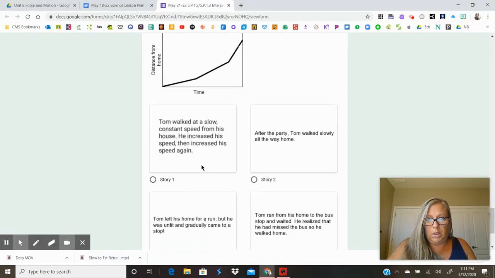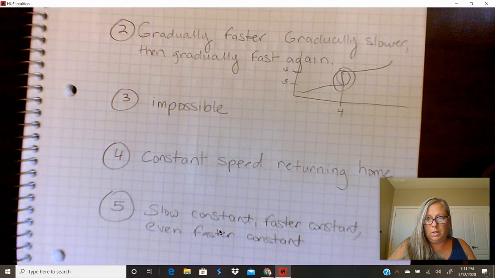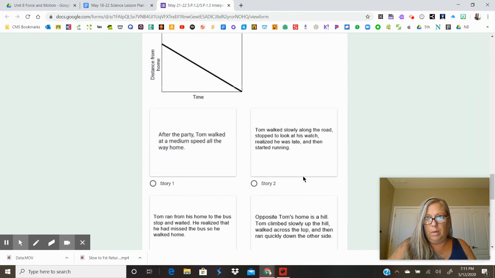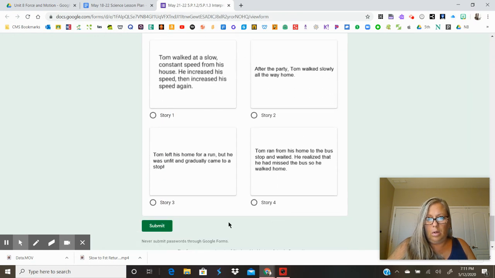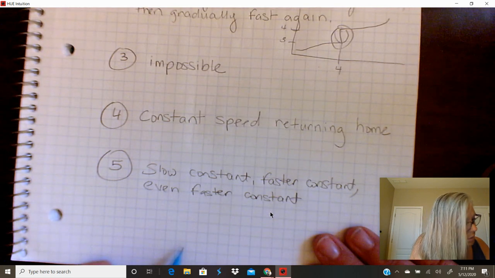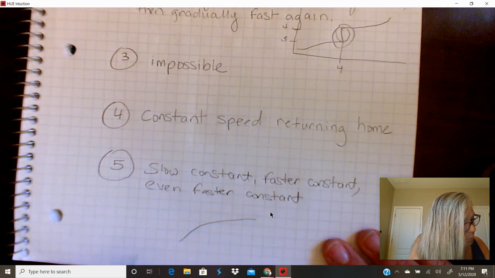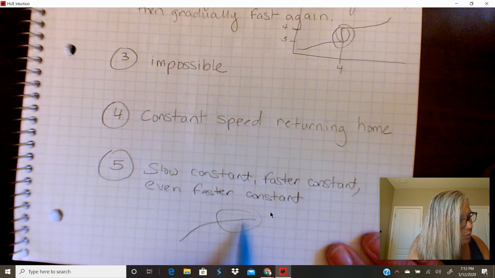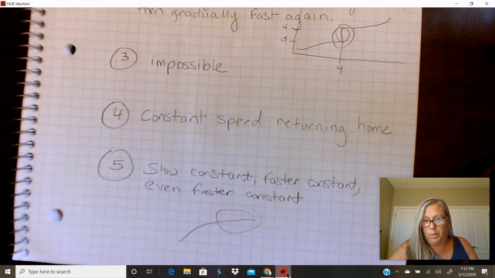Tom walked at a slow constant speed from his house. He increased his speed, then increased his speed again. Look. Slow constant, faster constant, even faster constant. This one says after the party he walked slowly all the way home. That would be that one, right? Tom left his home for a run, but he was unfit and gradually came to a stop. That one would look more like this. Just like that. He ran real hard and then realized that he was too lazy and too out of shape and he stopped. All right, so I don't think that one would be right.